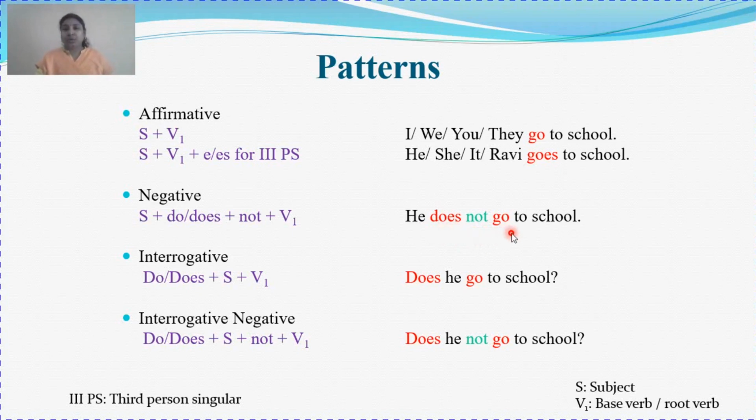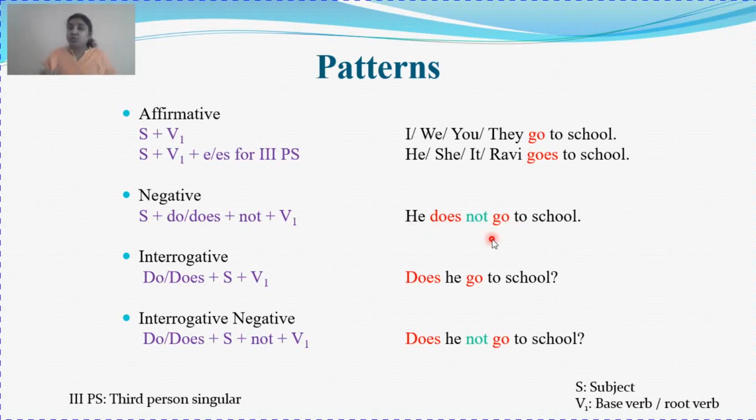Does and go is your verb and not is an adverb, showing negation, showing negative impact. So that has been put in another color and highlighted because that is a format. Does not go is your format. That is why it also has been highlighted. So your sentence is he does not go to school.